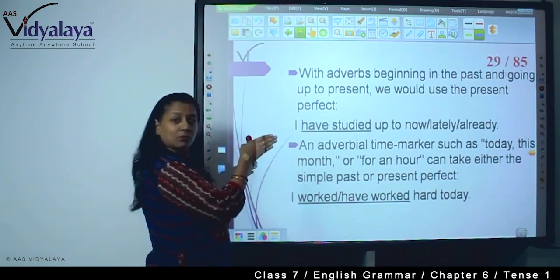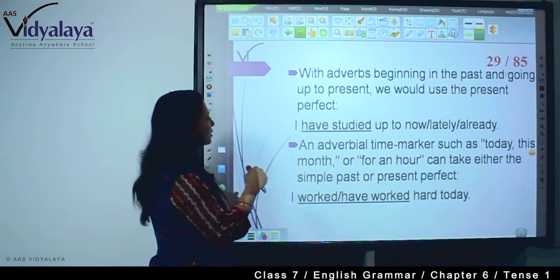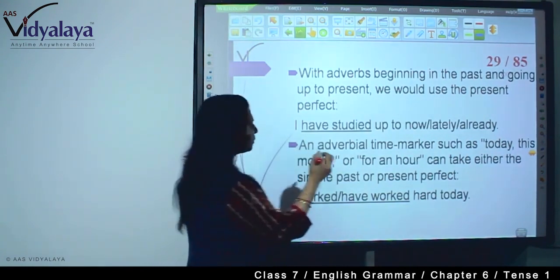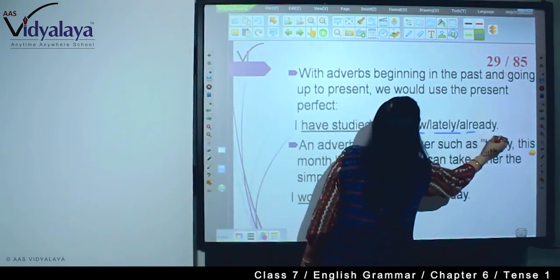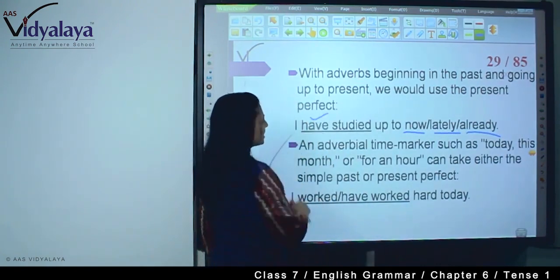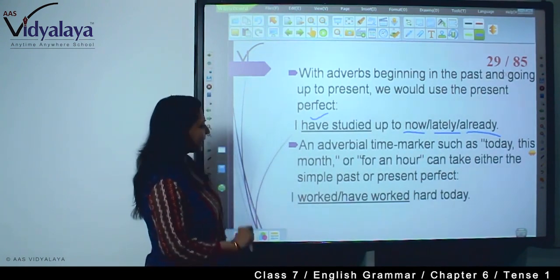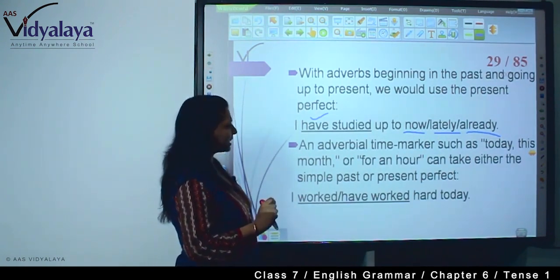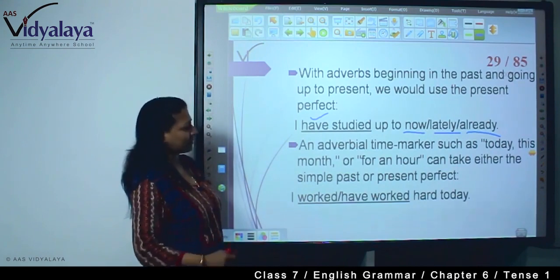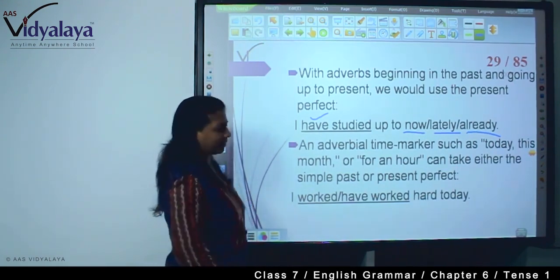Now, with adverbs beginning in the past and going up to the present, we use the present perfect. The action has started in the past but still it is going on. So I have studied up to now, lately, already. When you find these words, it is present perfect. An adverbial time marker such as today, this month or for an hour can take either the simple past or the present perfect. I have worked hard today, right?